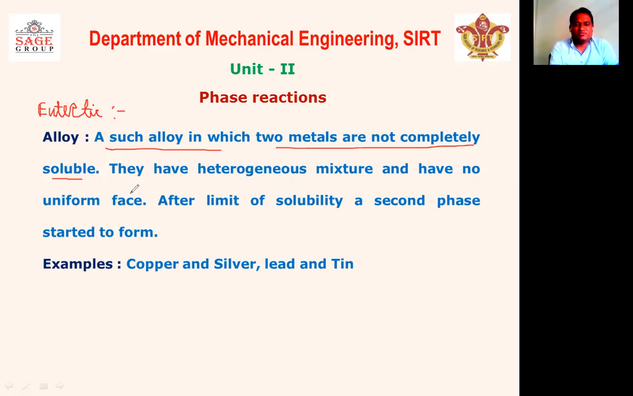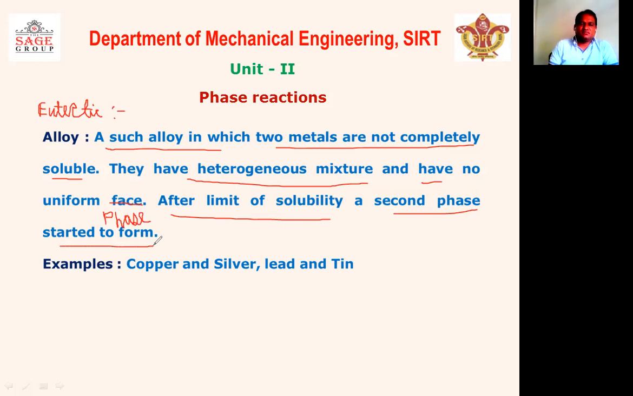If they are not completely soluble, it means they form a heterogeneous mixture and they have no uniform phase. Please correct the spelling of phase here. And after the limit of solubility, a second phase starts to form. We have already discussed the eutectic alloy in the eutectic phase diagram deeply. So after the limit of solubility, the second phase starts.